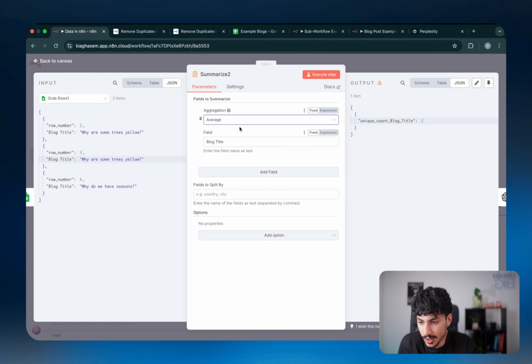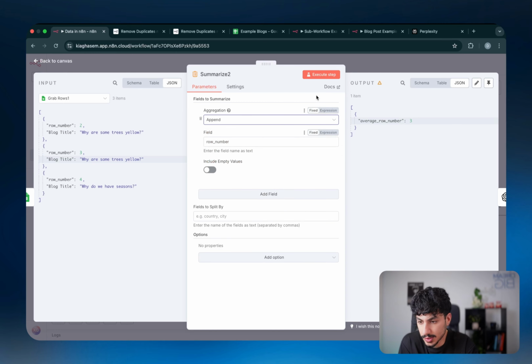You can do average. Now, average is obviously for a bunch of numbers. So if I do average with blog title, it will probably not make any sense and it'll give me null. But if I do average with row number, it will find the average of the 3 row numbers across the items. So 2 plus 3 is 5, plus 4 is 9, divided by 3 is 3. Perfect. We can do append, which is similar to what we had before. We will append them into a new array called append underscore row number 2 through 4. We kind of saw this before.